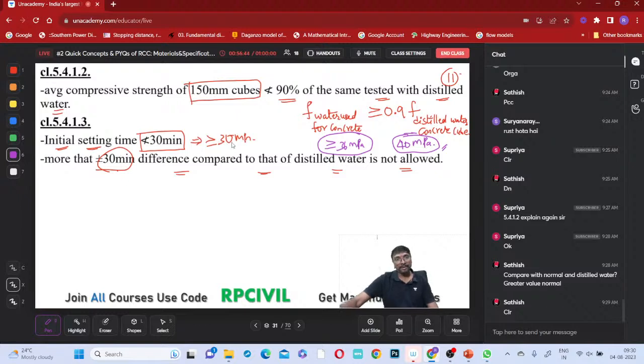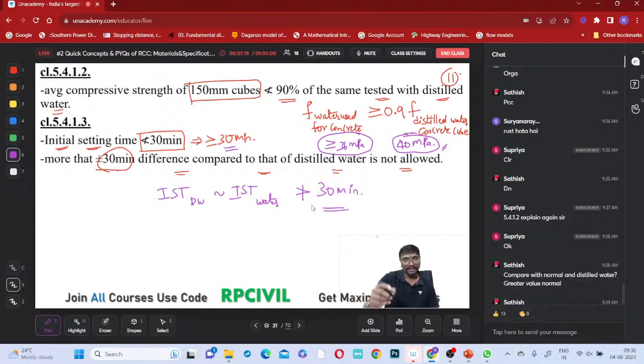So initial setting time should be more than or equal to 30 minutes. Also, when you compare the IST of distilled water and the IST of the water which you are testing, the difference obtained for the cement should not be more than 30 minutes. If the difference is less than 30 minutes, you accept it. And the initial setting time itself should also be greater than or equal to 30 minutes. Clear, everyone?